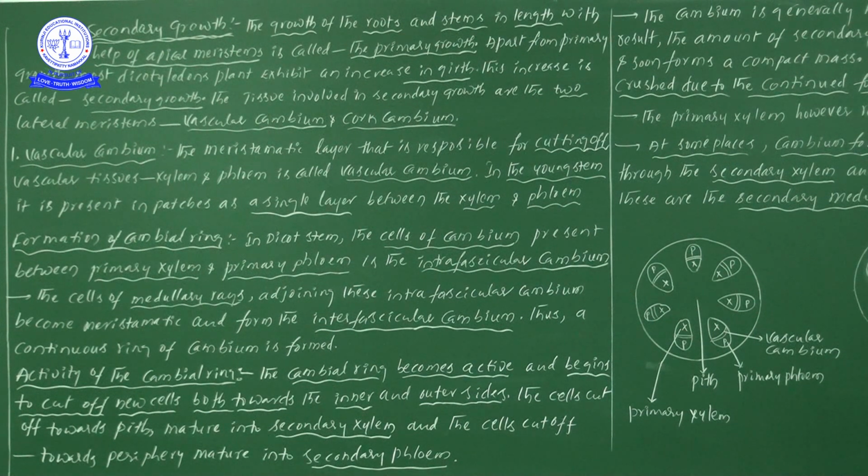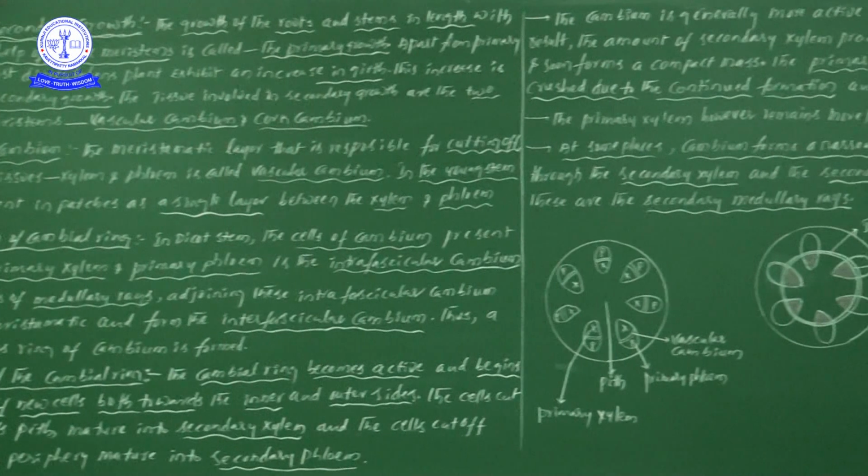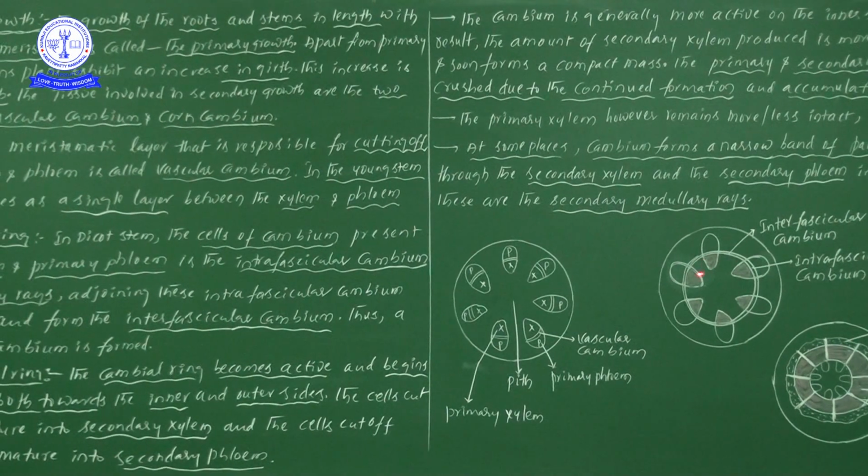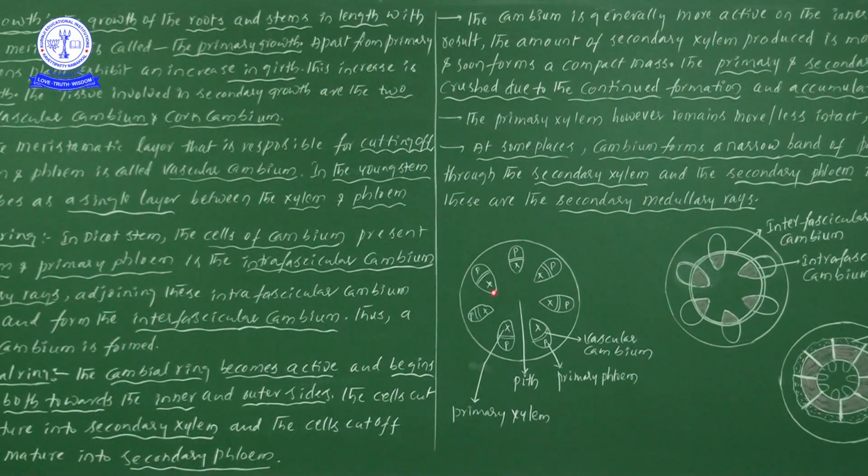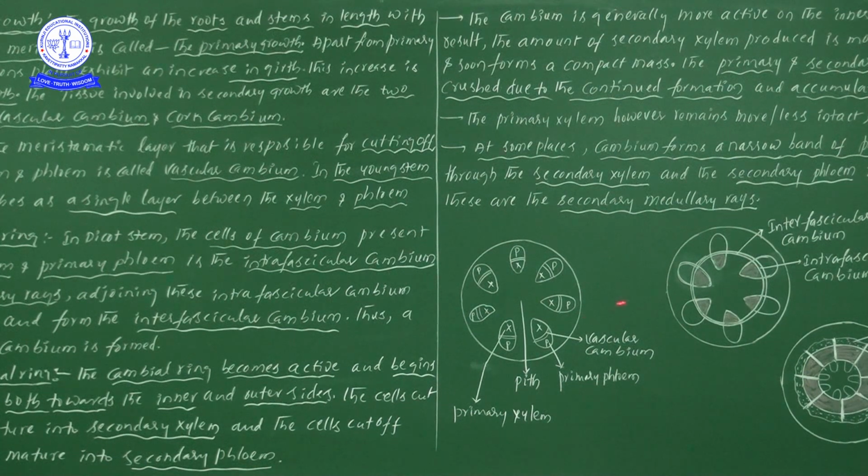One more time, you see there: cambium is situated within the vascular bundle. Let me show the diagram. You are seeing one diagram now. What is the difference between these two diagrams?